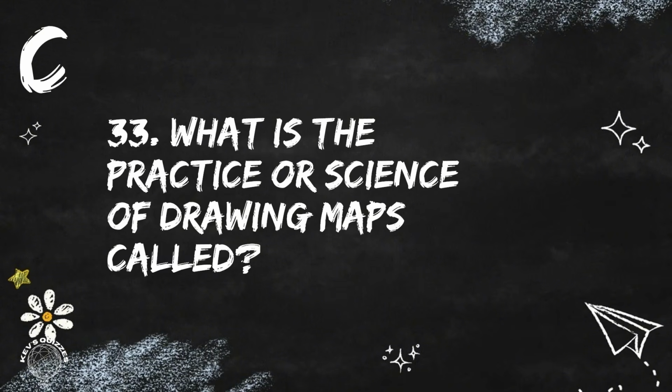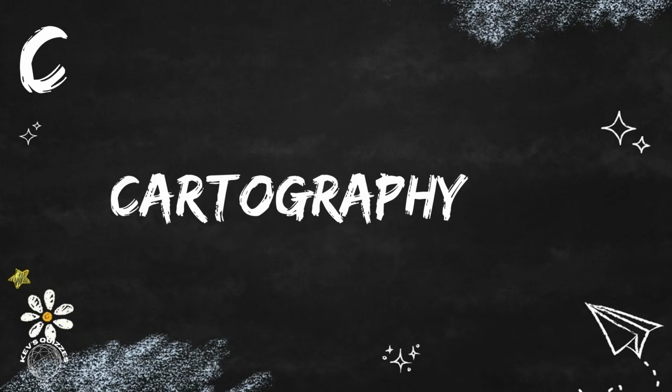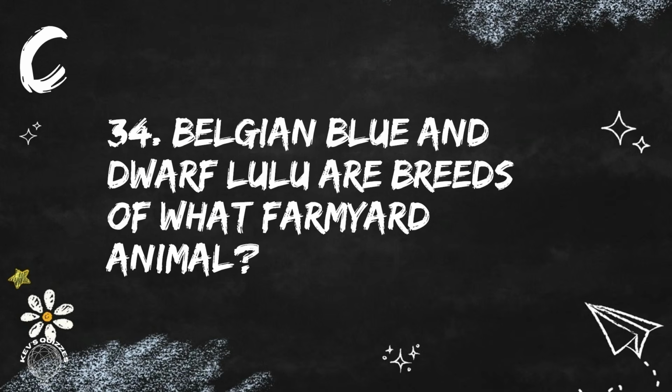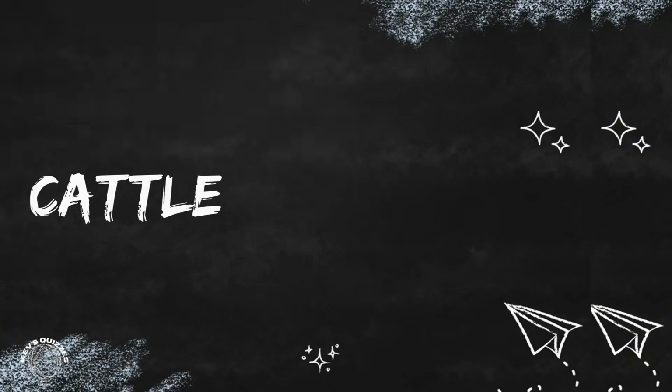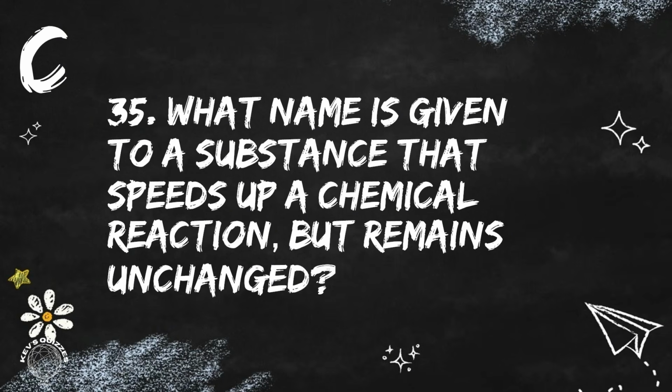Question 33. What is the practice or science of drawing maps called? It's cartography. Next is question 34. Belgian Blue and Dwarf Lulu are breeds of what farmyard animal? They are breeds of cattle. Question 35. What name is given to a substance that speeds up a chemical reaction but remains unchanged?